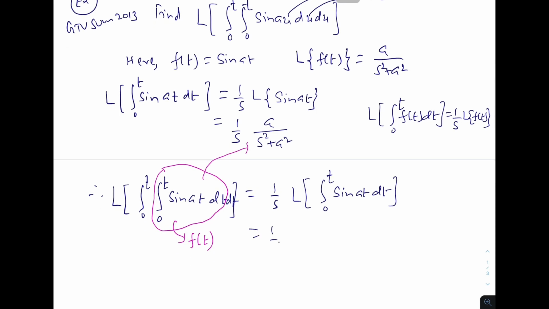But that Laplace transformation we already found. So this is 1 over s times a over s square plus a square, and so this is a over s square plus a square. So simple example.